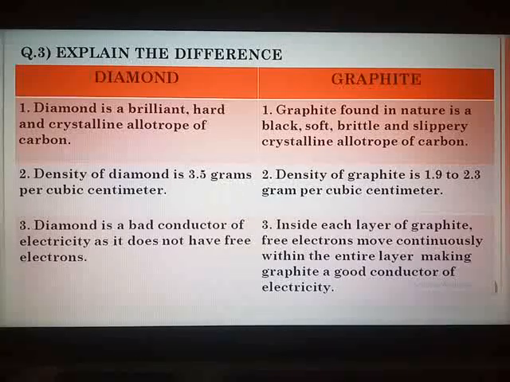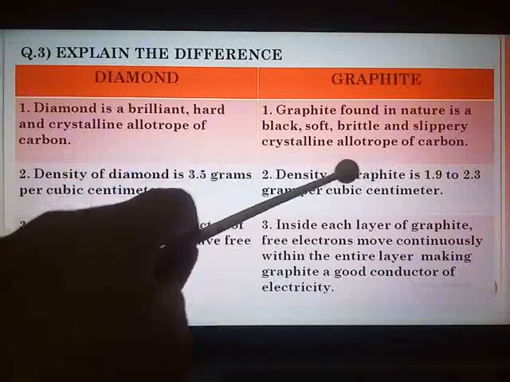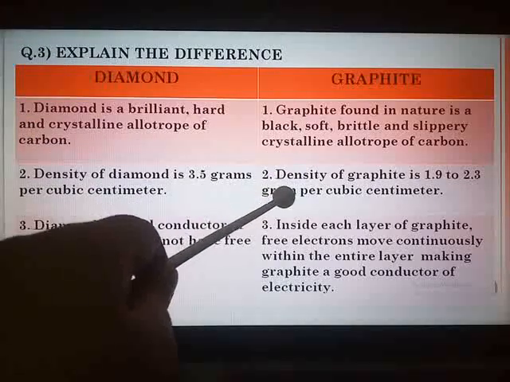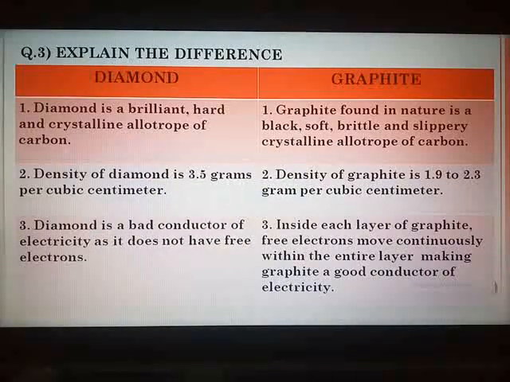For point number 2, I have taken density as the distinguishing point. On page number 140, under the heading of properties, point number 2, density of diamond is 3.5 grams per centimeter cube. And density of graphite is 1.9 to 2.3 grams per centimeter cube. This point is on page number 141 under the heading of properties of graphite, point number 4 over there.